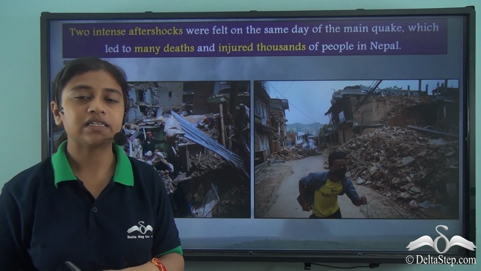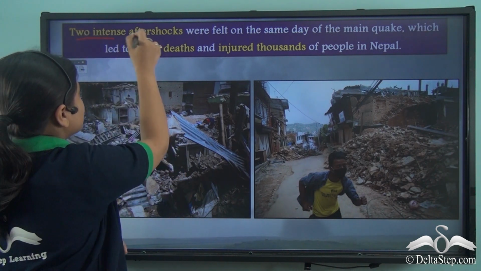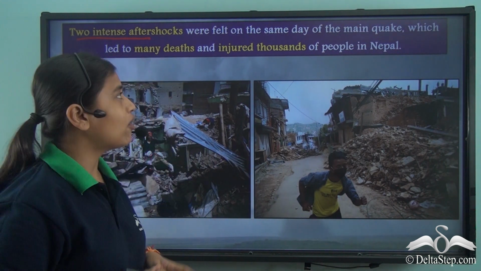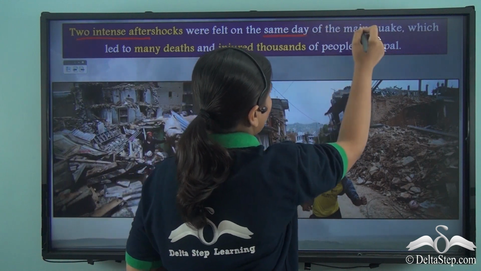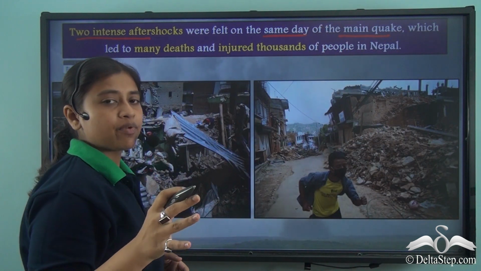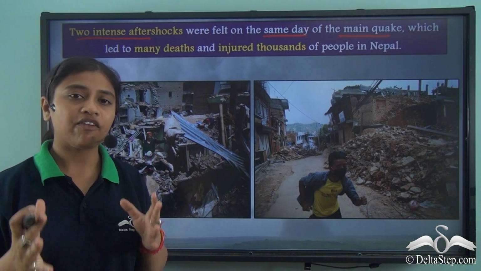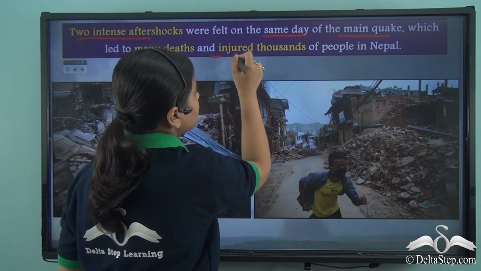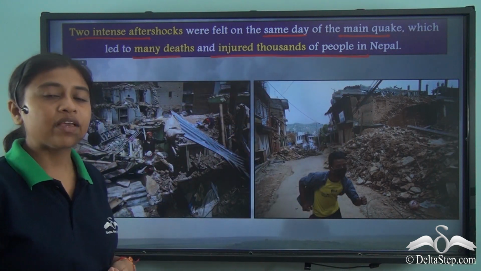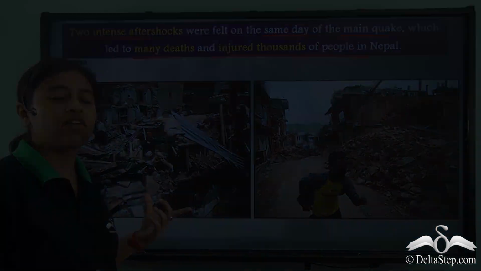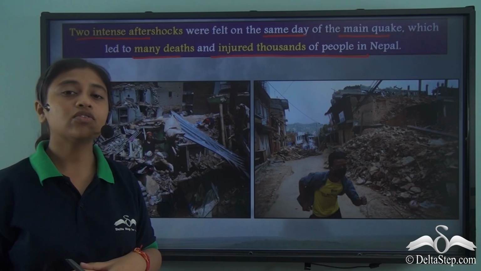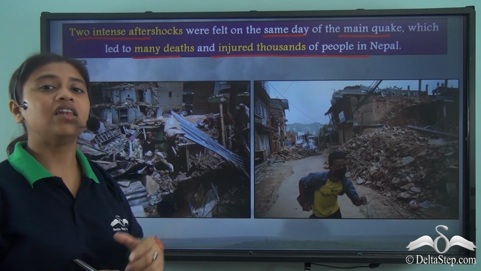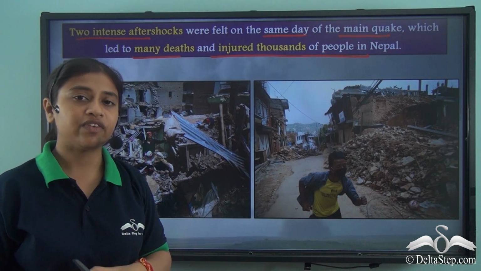Now, as I mentioned a little earlier, two intense and large aftershocks of 6.6 and 6.7 magnitude were felt on the same day as the main quake, that is 25th April 2015. These two large aftershocks on the same day led to many deaths and injured thousands of people in Nepal. We can see how devastating and destructive the earthquake of 2015 was, not only because of the main shock of 7.8 magnitude, but also because of two other large and intense aftershocks that were felt on the same day.